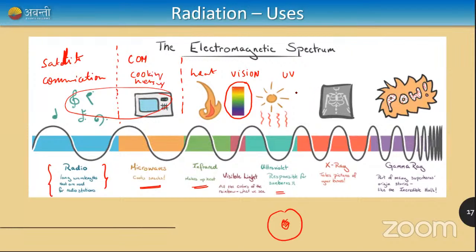Next, as I move from ultraviolet rays to X-rays, X-rays are used to check whether our bones are broken, or even engines. Petrol engines and diesel engines can be scanned for internal damage using X-rays. Later on, gamma rays are the strongest electromagnetic radiation. They're very dangerous. They can cause ionization in skin and can cause cancer also. Try to stay away from them as much as possible. So by this I could easily say that the chapter on electromagnetic radiations is completed.